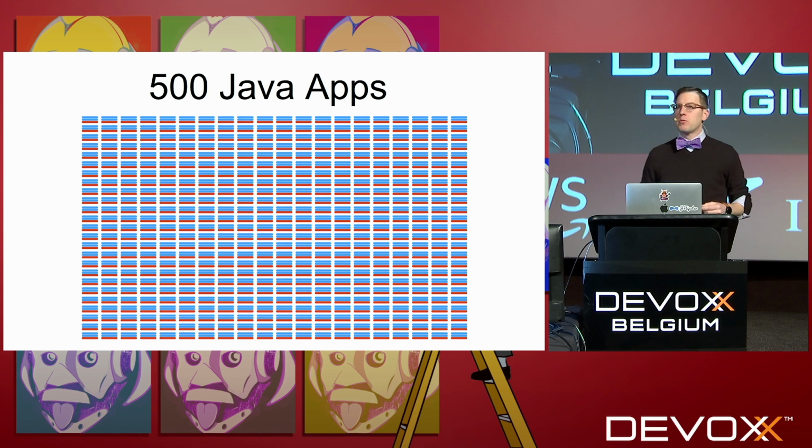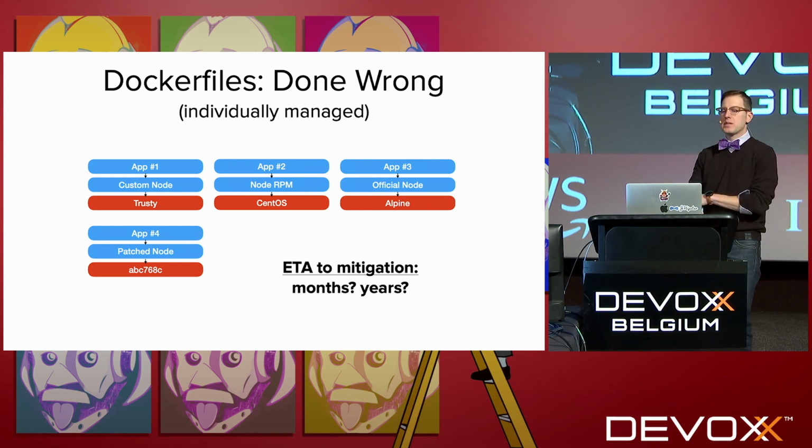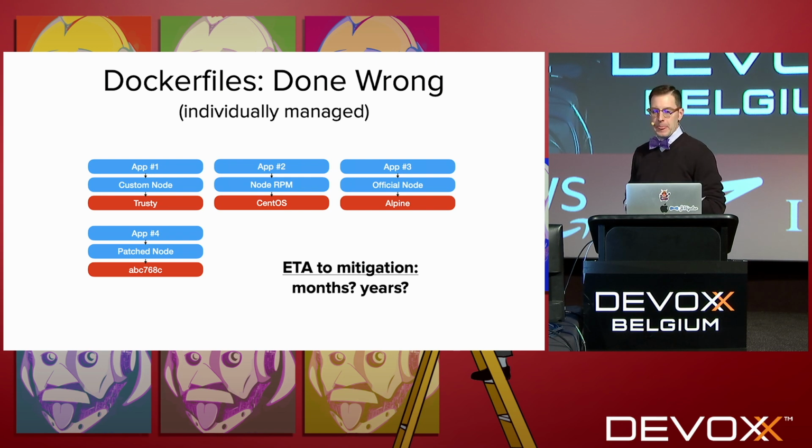So now we're talking about reinstalling the JDK on every image, re-downloading our Maven dependencies for every image, recompiling our code. In the worst cases, if we have those snowflake Dockerfiles, we've got different operating system flavors, different JDK versions, and so we have to go through each repository and sort of custom update them. This can extend the time it takes to mitigate something like Heartbleed to months.